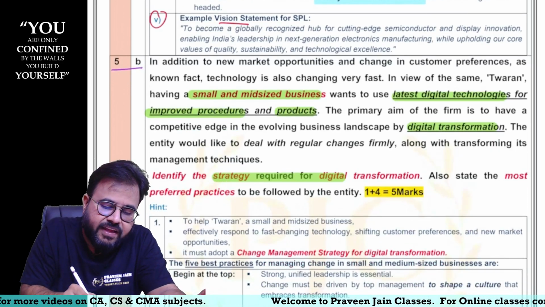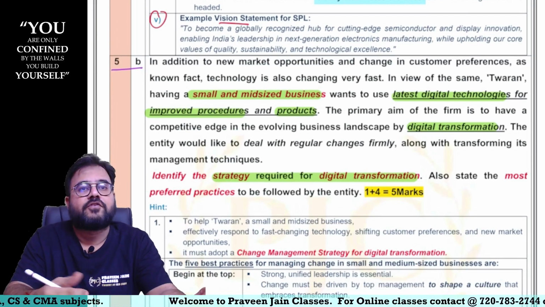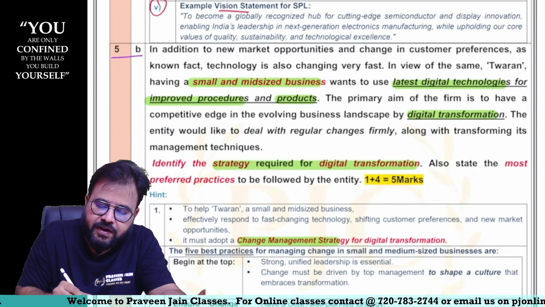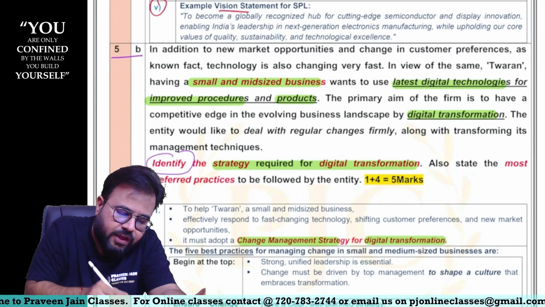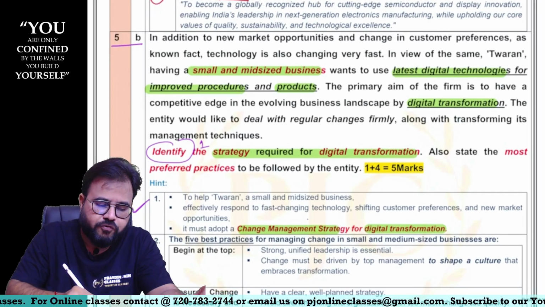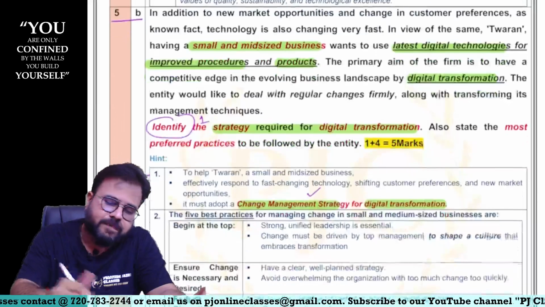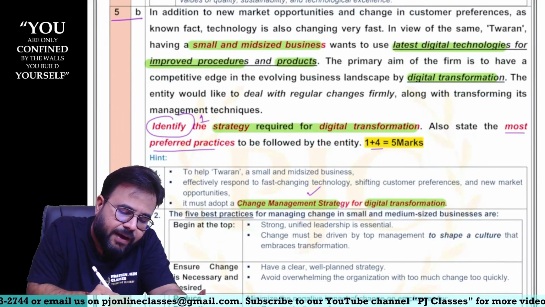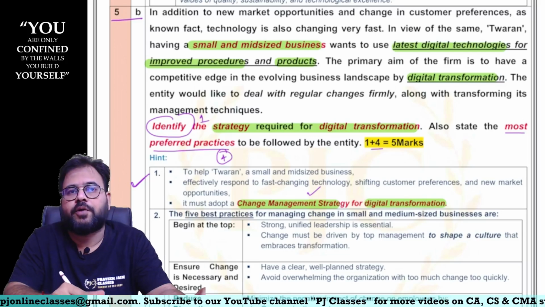Identify the strategy required for digital transformation. Can I say this is your chapter number 5, sir? So what is the strategy, sir? Change management strategy. Can I say change management strategy is required for digital transformation? For identifying, you're getting 1 mark. So here you are supposed to write, it must adopt change management strategy for digital transformation. Then 4 marks are given for stating the most preferred practices to be followed by the entity.